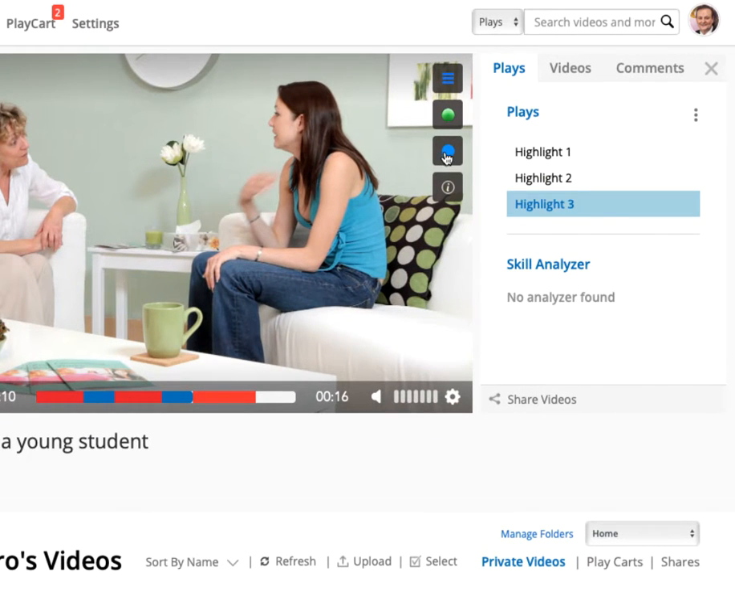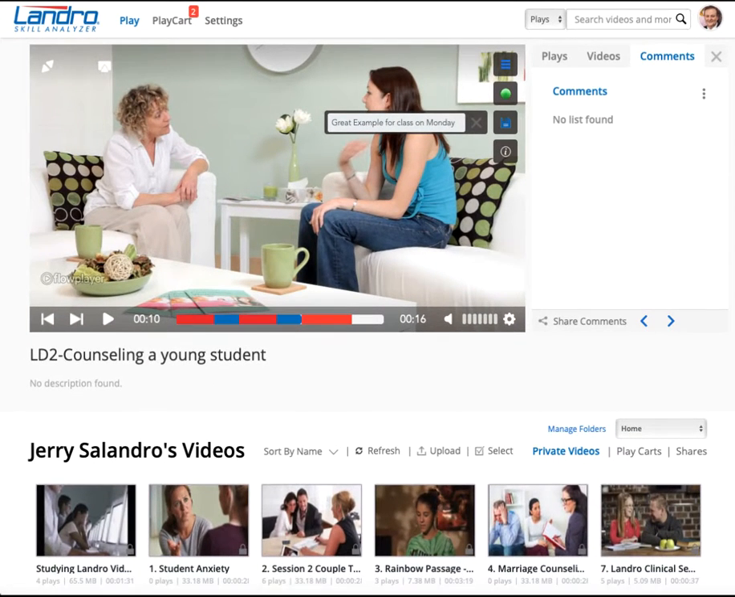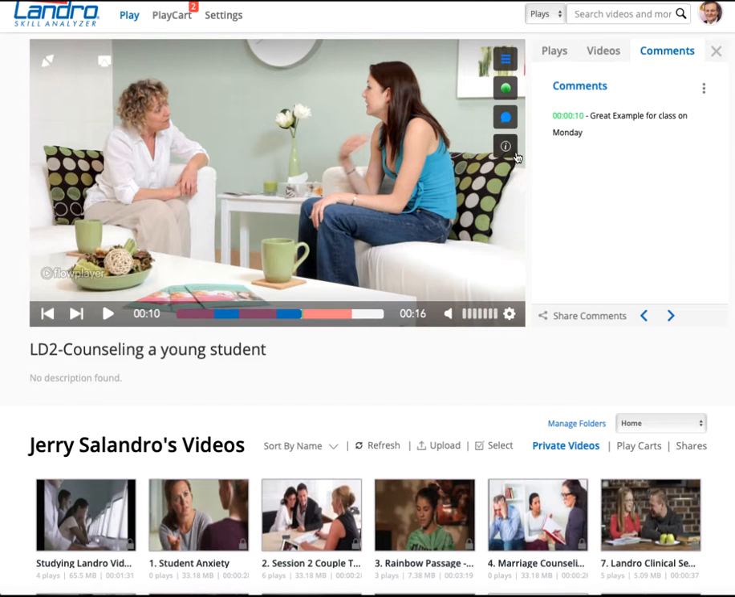So I'm going to tag it. And this is like putting a bookmark on it. It's not like the plays where you can put a beginning and an end. This just has a little bookmark where you had a comment. You can say, let's say, great example for class on Monday. So we want to use that in class. So we can just say, save that. And so we have that example.